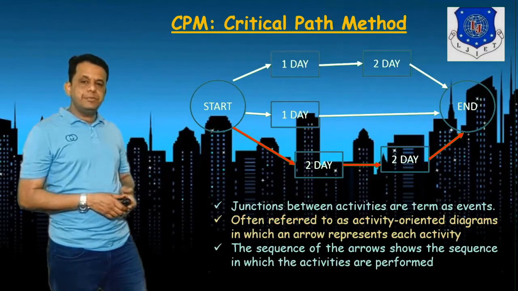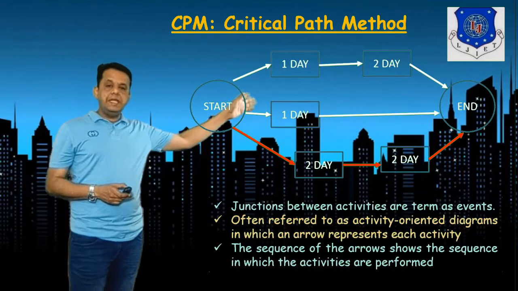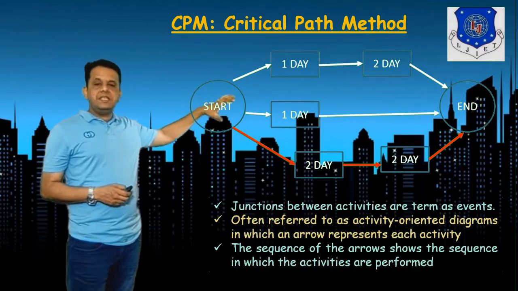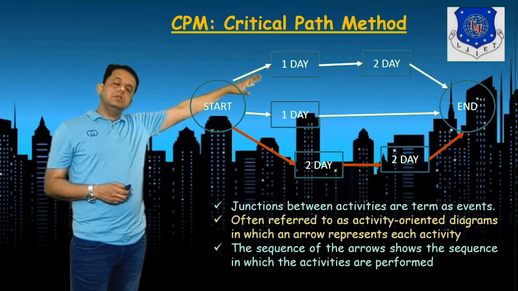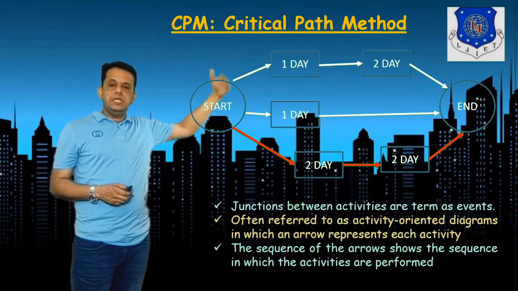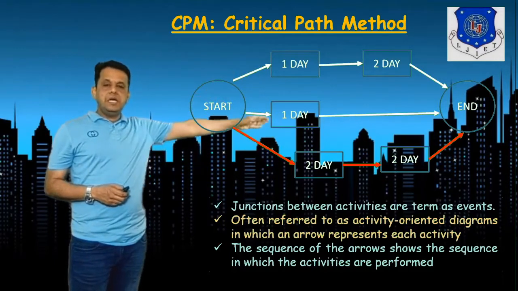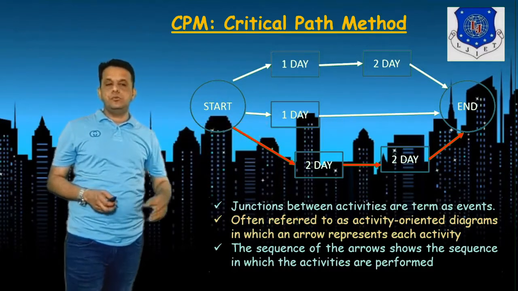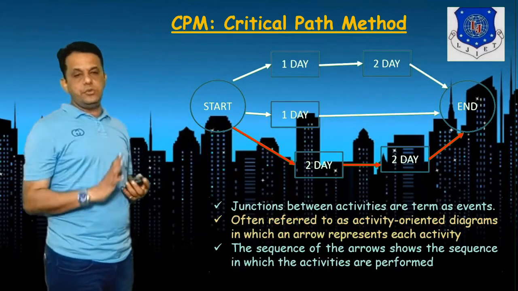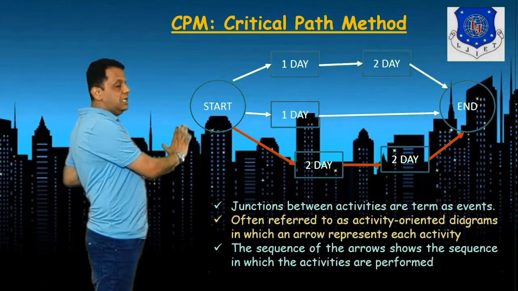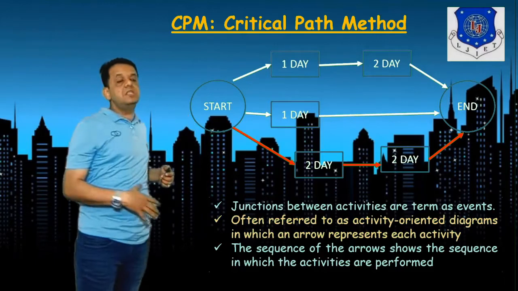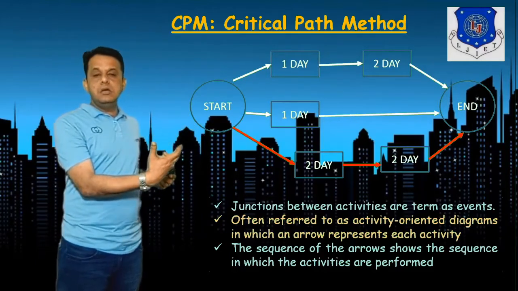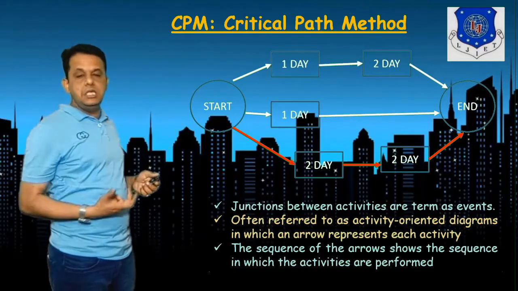Here you see an example, with start and end. From the start, proceeding to every activity, the upper one is 1 day plus 2 days. Here from start to this path will be 1 day. So the longest path is this one, 2 plus 2, 4 days. So the critical path takes 4 days, and this project, or this phase, can be finished in 4 days maximum, where certain activities are finished in a day or in 3 days.